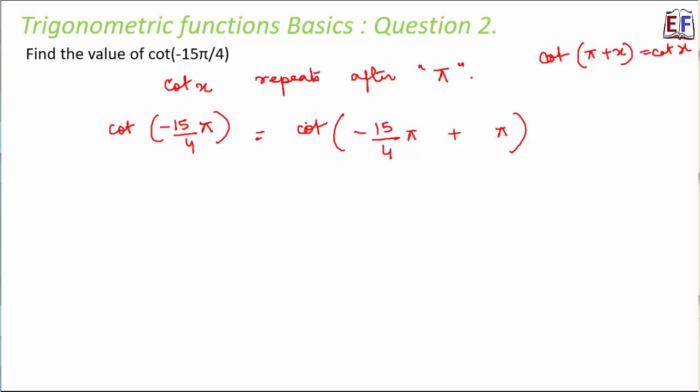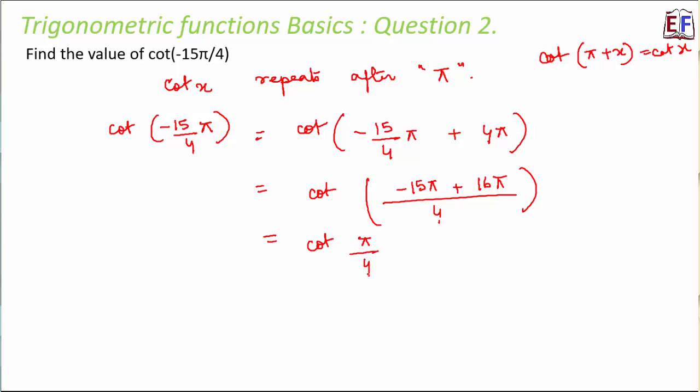What if we add 3 pi? Then also our calculation is not simple in any way. But if we add 4 pi here, then what happens? We see that if you take 4 as LCM, this will be minus 15 pi plus 16 pi. That actually means here we will get pi by 4. And we know the value of pi by 4. So cot pi by 4 is equal to 1. So we calculated the value of cot minus 15 by 4 pi.